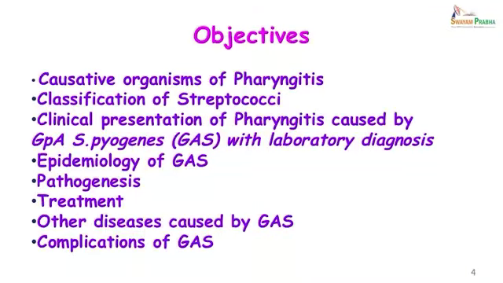So, the objectives of today's lecture are to first of all know the causative organisms of pharyngitis, discover the classification of streptococci, see the clinical presentation of pharyngitis caused by group A Streptococcus pyogenes and determine its laboratory diagnosis, understand the epidemiology of the GAS, pathogenesis, treatment, learn about the other diseases caused by group A streptococci as well as the complications.